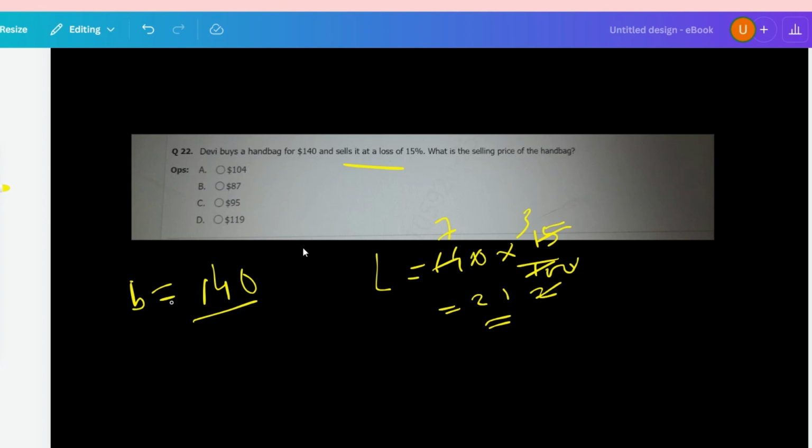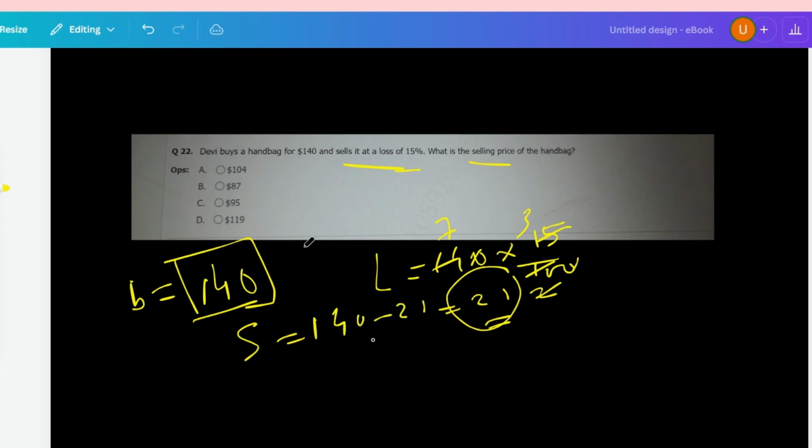So the total buying price is equal to 140, and the total loss is equal to 21. Her loss was 15%, so the selling price will be 140 minus 21, which is equal to 119. So $119 will be the correct answer.